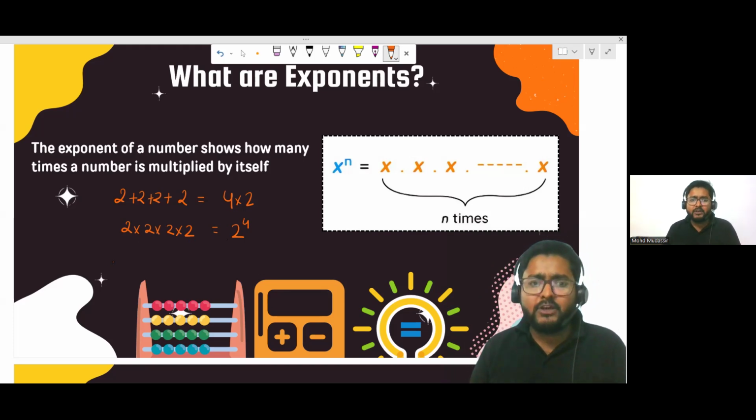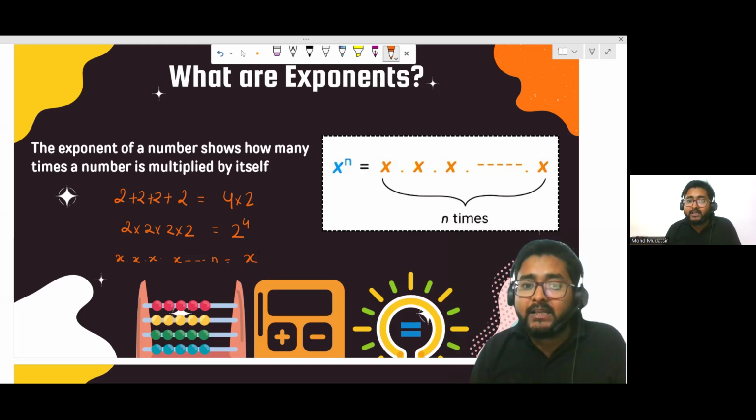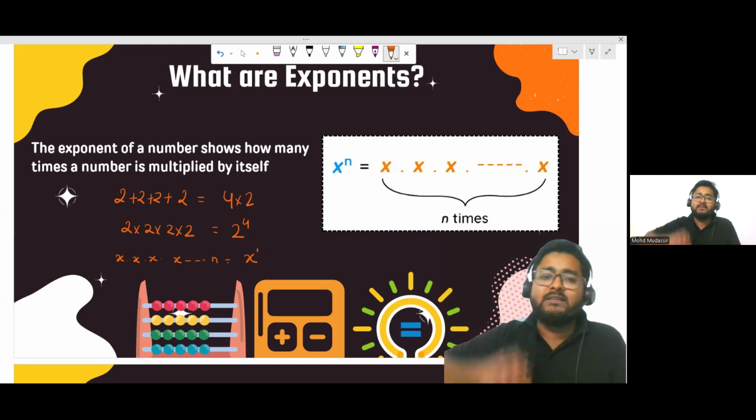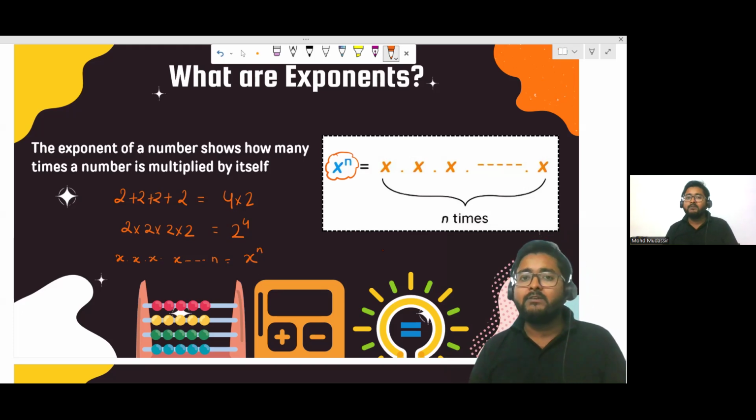So in the same way, if you are multiplying x into x into x into x and so on up to n times, what are you multiplying here? You are multiplying x, right? How many times? The number of times is not given, it is given as n, right? You are multiplying n times. So you can take n in the top right corner. Is it clear? So this is how we can write the exponent value. And the complete value is called the exponent value, or you can say exponential value.